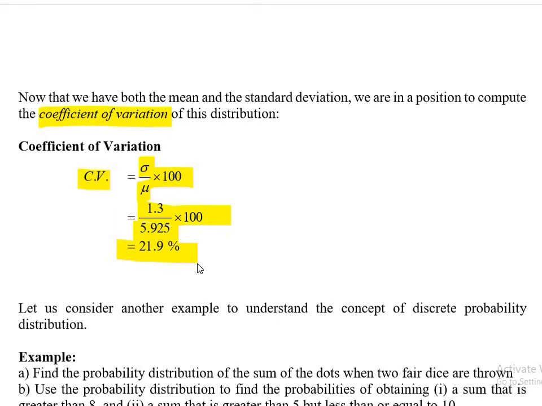It is the standard deviation as compared to the mean. 1.3 is the standard deviation, but compared with the mean, this is 21% of the mean, so very little. If your coefficient of variation is 100%, it means the standard deviation is the same as the mean. If it is 50%, the standard deviation is half of the mean. If it is 200%, the standard deviation is double the mean. So the coefficient of variation compares your spread with the center, your standard deviation with the mean.